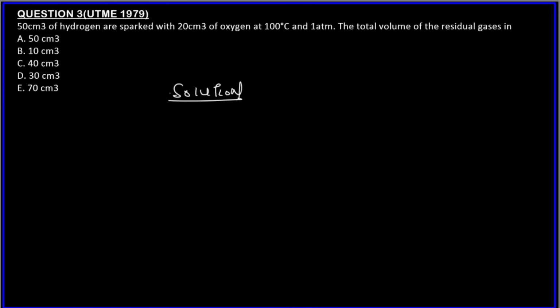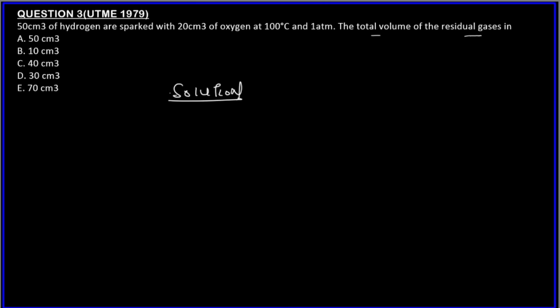This question says 50 centimeter cube of hydrogen is reacted with 20 centimeter cube of oxygen at 100 degrees Celsius and 1 atmosphere. Find the total volume of the residual gases. Just know that once you hear total volume of residual gases, most likely you are going to be adding the amount of the reactant remaining and the volume of the product remaining. So let's follow.